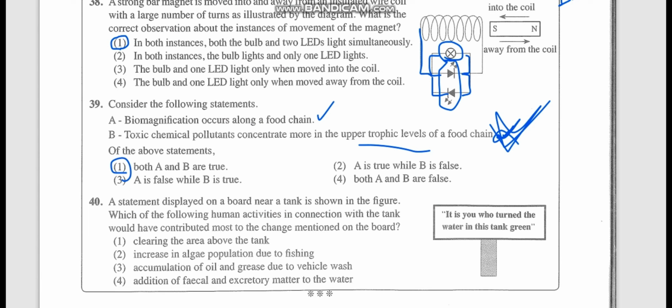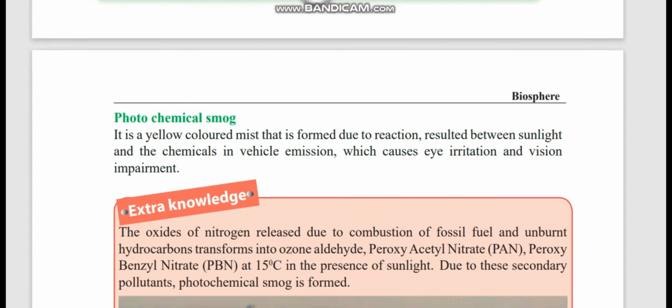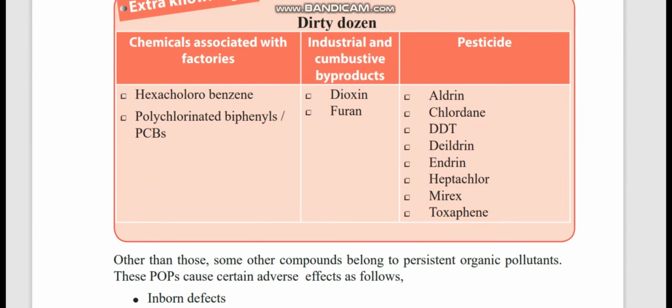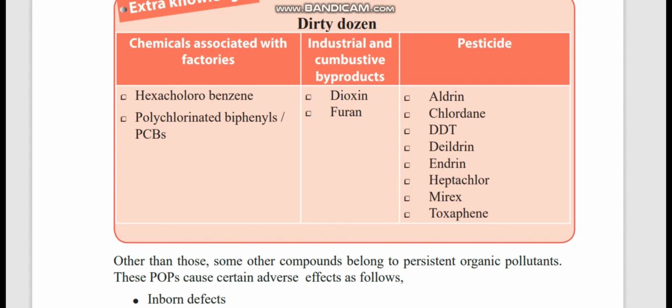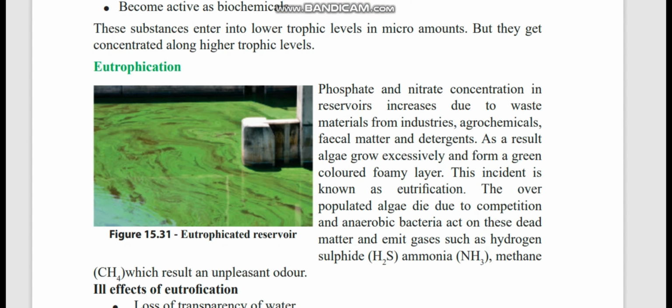A statement displayed on a board near a tank is shown in the figure. Which of the following human acts in connection with the tank have contributed to the change? It is you who turned the water in this tank green. So that is eutrophication. Clearing the area above the tank, increasing the algae population due to fishing, oil and grease due to vehicle wash, addition of fecal and excretory materials to the water. We'll see eutrophication. So this is eutrophication: phosphate and nitrate concentration increase due to waste materials from industries, agrochemicals and detergents. So these are the reasons.